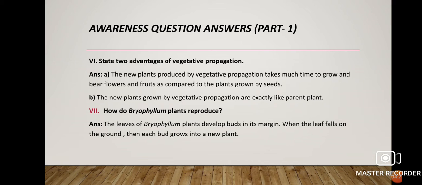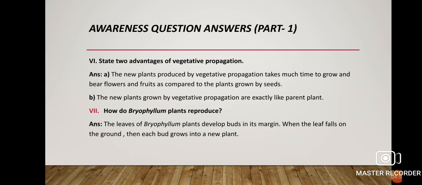So the advantages of vegetative propagation: first, the new plants produced by vegetative propagation take lesser time to grow and bear flowers and fruits as compared to the plants grown by seeds.